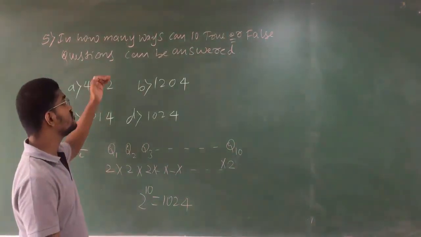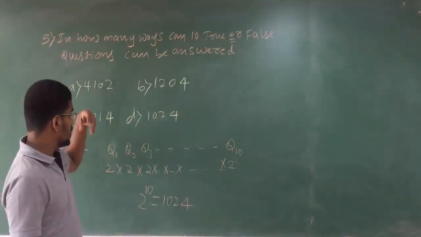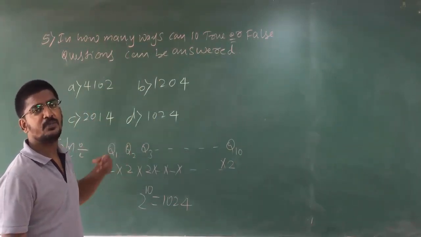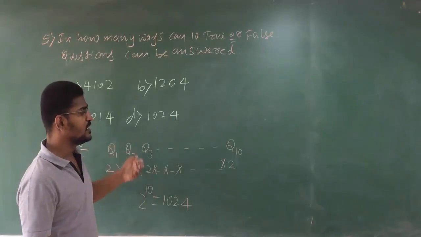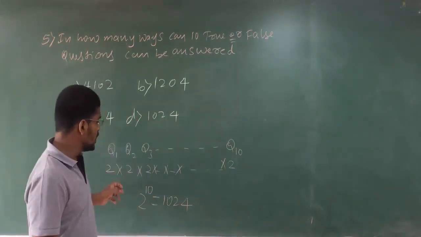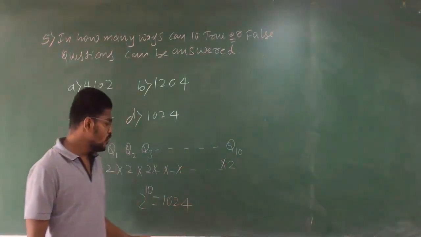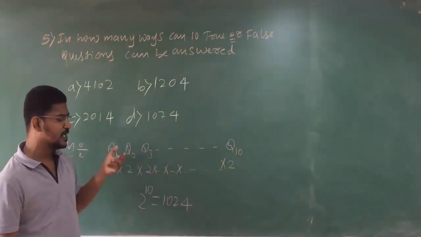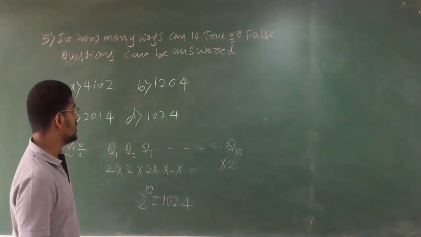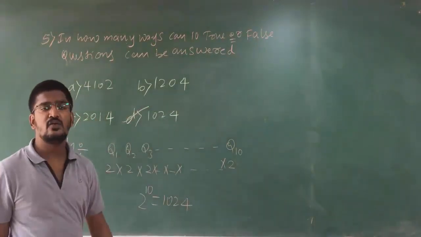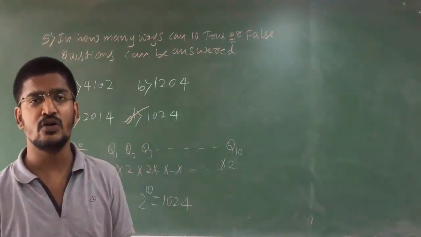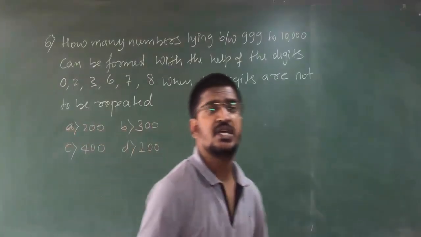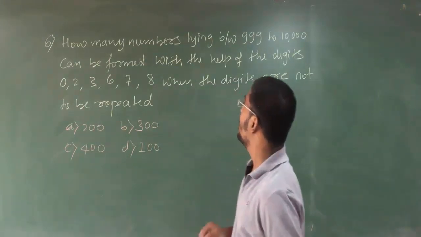Clear? So each question has 2 choices. So each question has to be filled with 2 choices. Again using the fundamental principle of multiplication, 2 is multiplied 10 times. So 2 into 2 into 2, and so on, 2 for 10 times. Therefore 2 multiplied 10 times is nothing but 2 to the power of 10, that is 1024 number of ways. Clear?